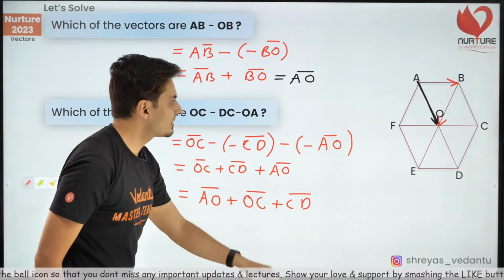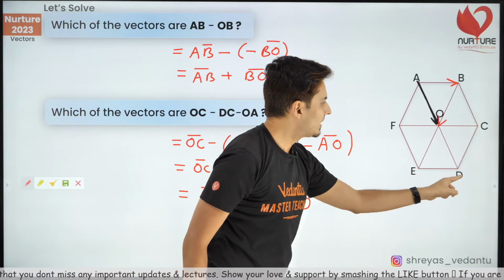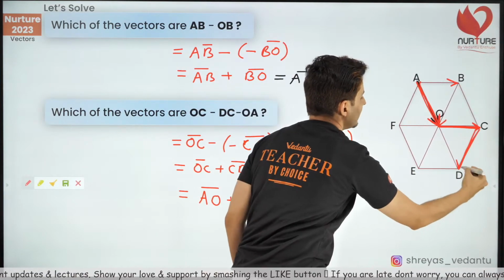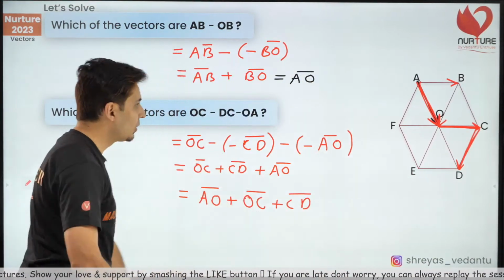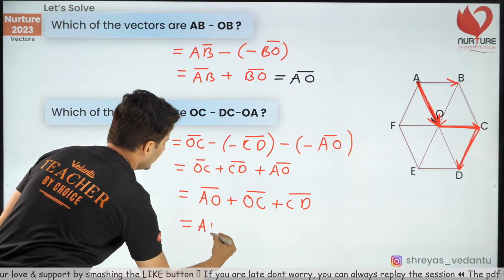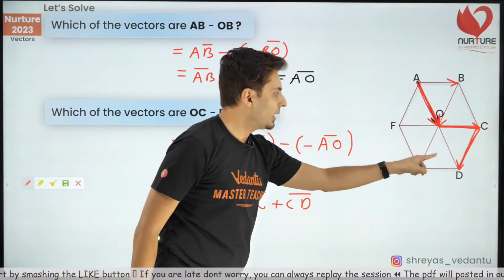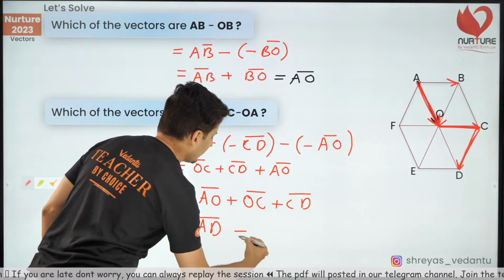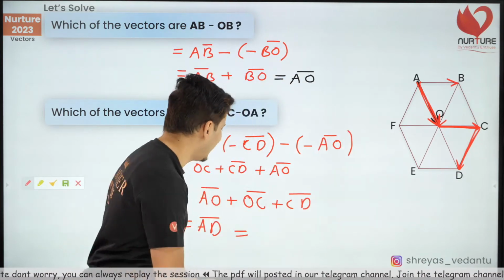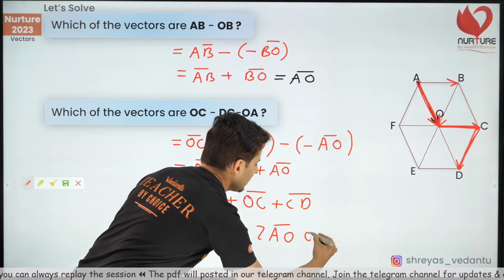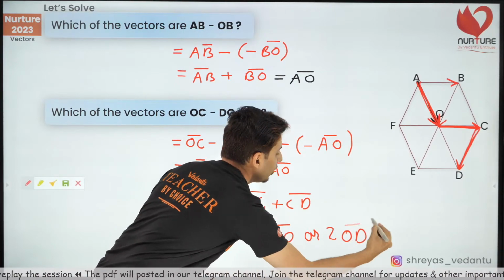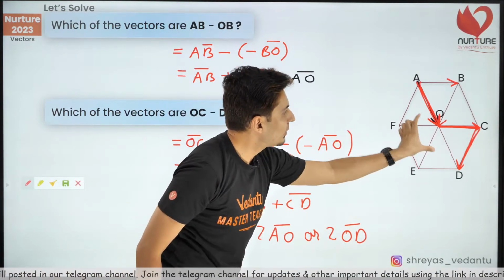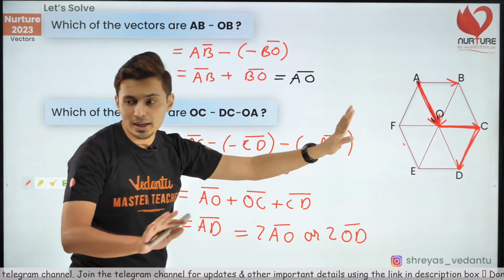So, AO plus OC plus CD. Look at that. What are you going to get? You are going to get A to D vector directly, A point to D point. Yes, exactly. And if you want, you can write this AD as twice AO, or twice of OD. Both are the same thing. A to D is twice of AO or twice of OD. One and the same thing.